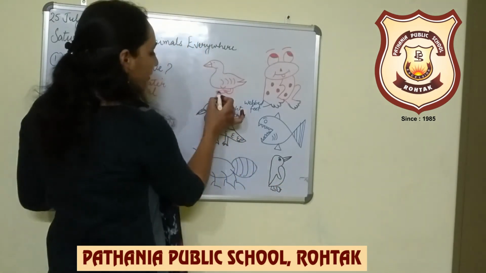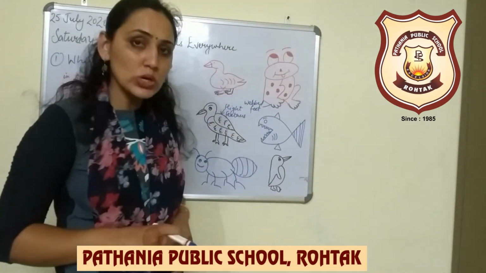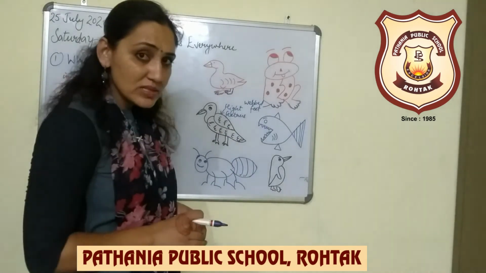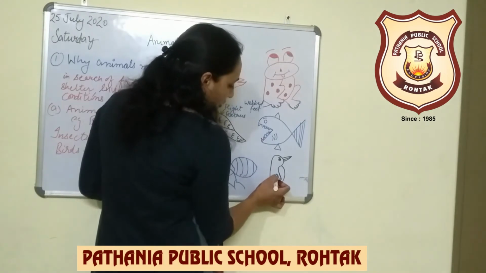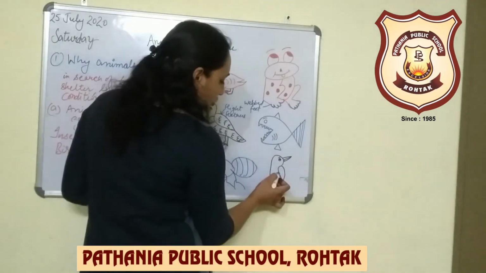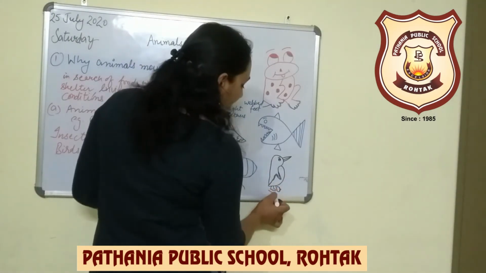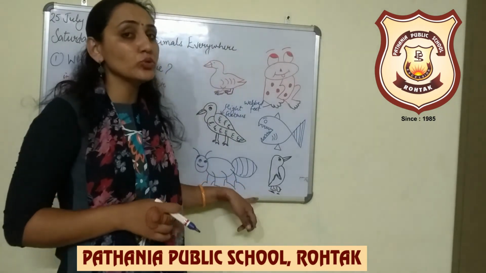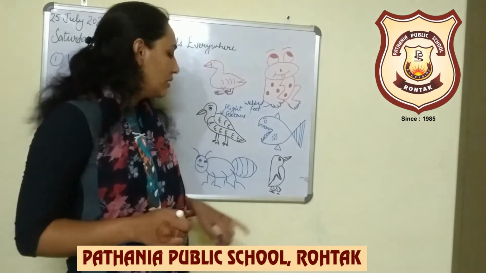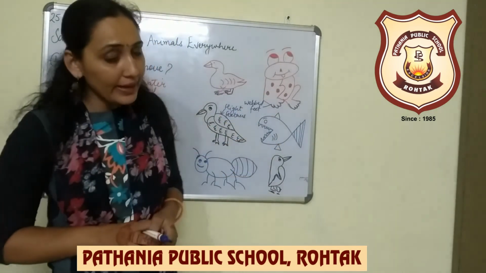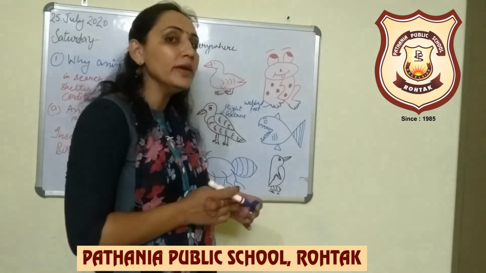Similarly, ducks also have webbed feet, and they can easily move in water from one place to another or easily swim. Penguins also have flippers. It is a body part of aquatic animals. These are called flipper-like wings and webbed feet, which enable penguins to easily swim in water. That is why penguins are called excellent swimmers. Clear, beta? So these are a few aquatic animals that can move through swimming, or move from one place to another according to their body features.